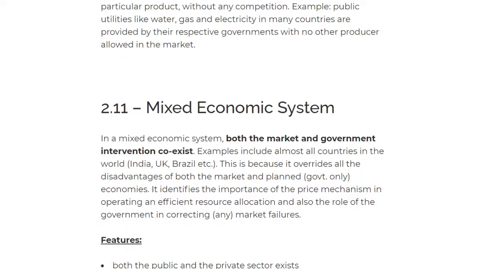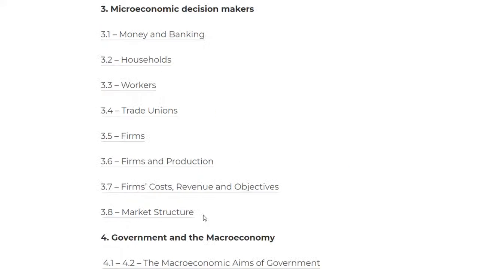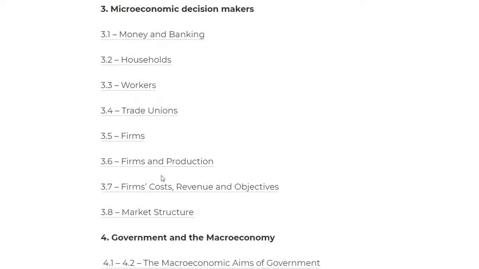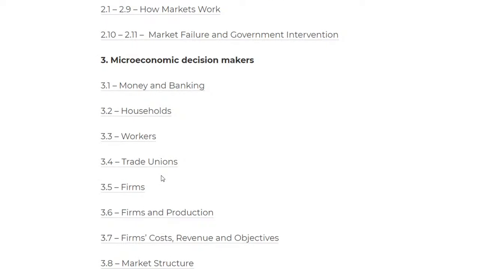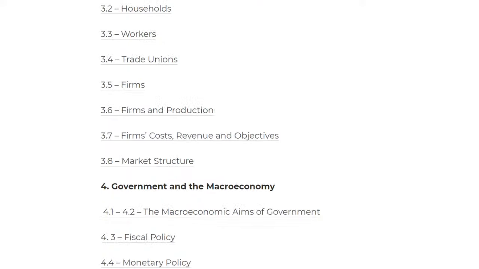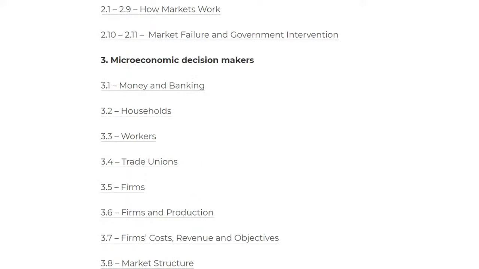So let me show you where we have now left. Okay. So now we've finished chapter 1, chapter 2, and now we're moving on to the microeconomic decision makers. So we're going to finally have a look at money and banking. We're going to have a look at households, workers, trade unions, firms and production, firms' costs, revenue, and objectives, and then finally have a look at the market structure. And that would then, after that, complete the live stream.